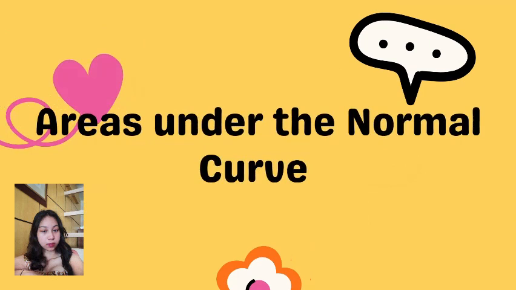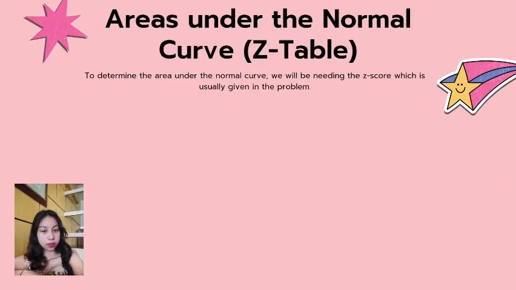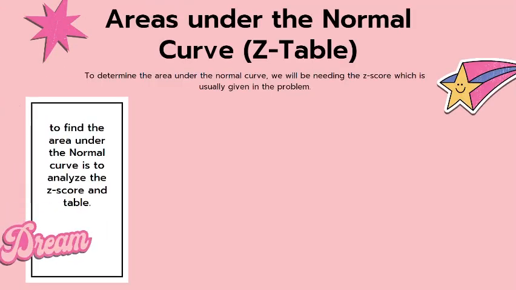For the next topic, we will be tackling areas under the normal curve or the Z table. On this topic, we will be needing the Z table, so make sure that you have a copy of it for your reference. To determine the area under the normal curve, we will be needing the z-score, which is usually given in the problem. Since the equivalent values are already stated in the Z table, what's left to do to find the area under the normal curve is to analyze the z-score and table.